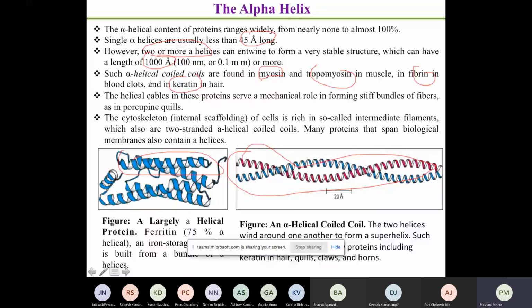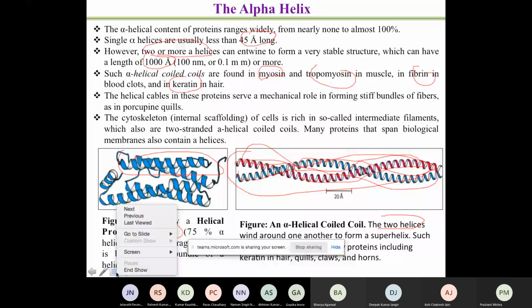So here I'm showing you a largely helical protein, which is present in ferritin. Ferritin is an iron storage protein. You can see a similar structure where two helices wind around one another to form a superhelix. So you have one helical structure which is running like this, and then you have another structure which interacts with the first structure and forms what you can call a superhelix. Do you understand what is a superhelix?